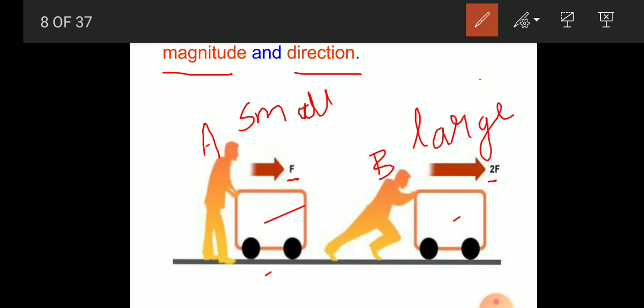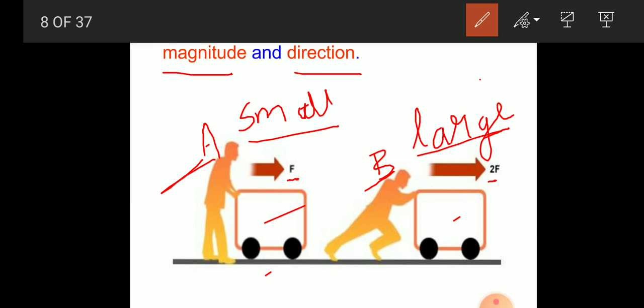So we can say that in the case of A, the force applied has less magnitude, and in the second scenario, the force applied is of larger magnitude. So in the first case the magnitude is less, and in the second case the magnitude is more. So now you understood about magnitude, right?